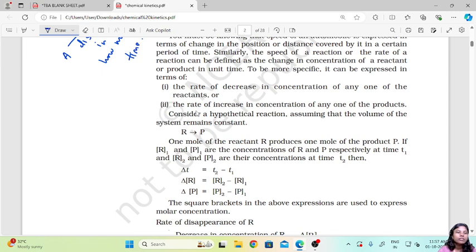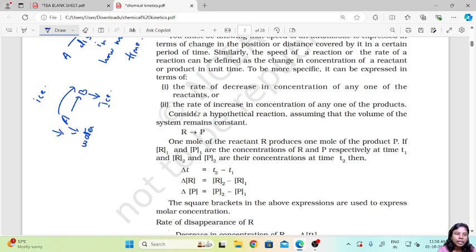Say we have A giving us B. So what is happening here? Let's take a simple example of ice. Say now this A is water and this B, the product that is going to be formed, is ice. So what will happen if this water has to go to ice? This quantity of water will decrease, right?